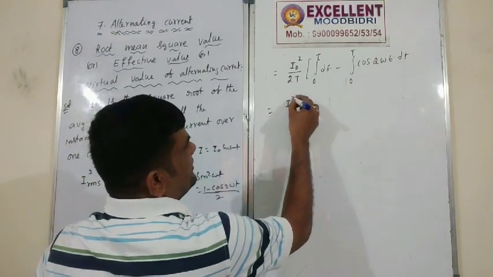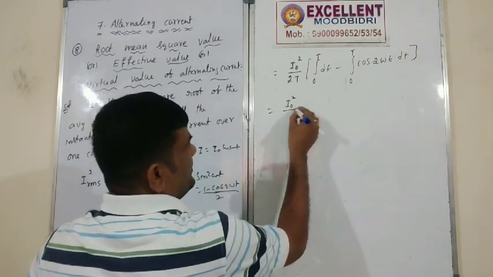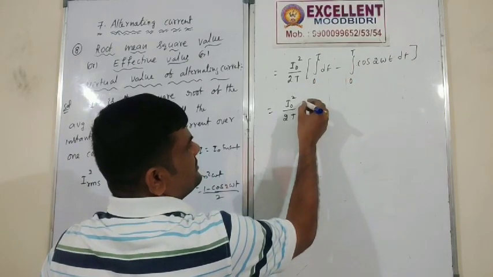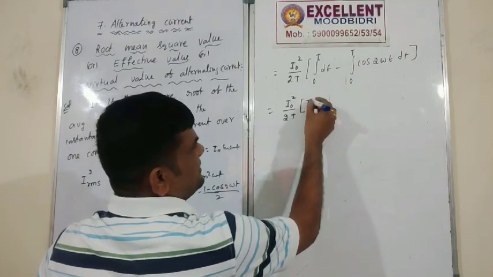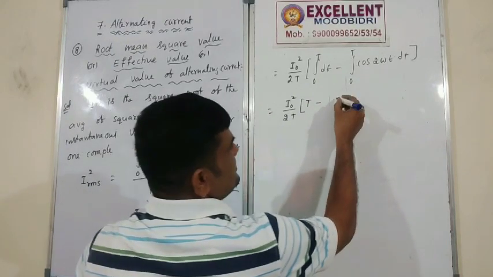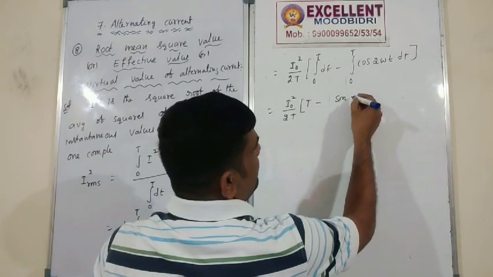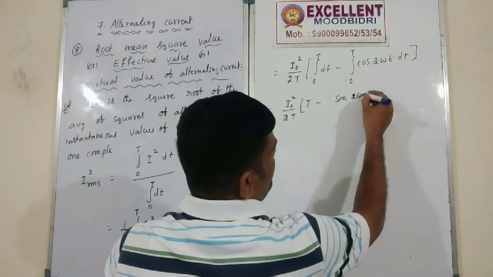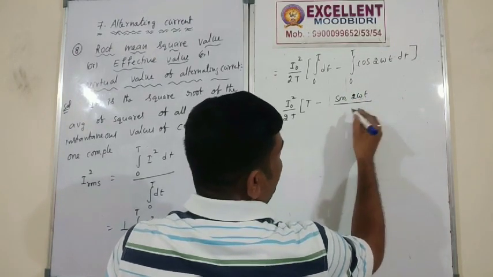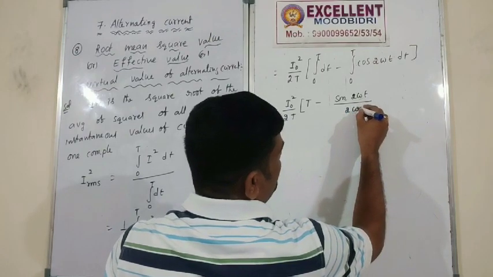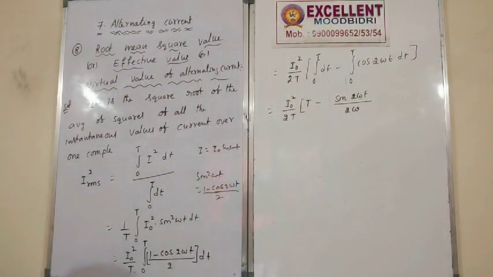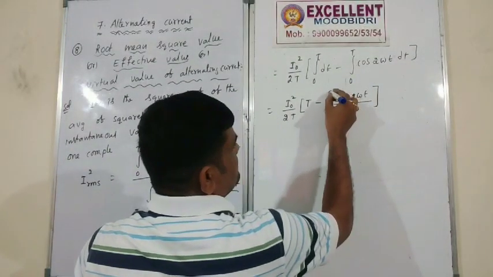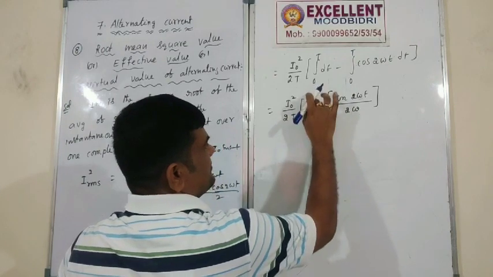So here again, I naught square by 2T. Here how much will come here? This one T only. This is T minus sine 2 omega t divided by 2 omega, right? So this I have written separately there only.